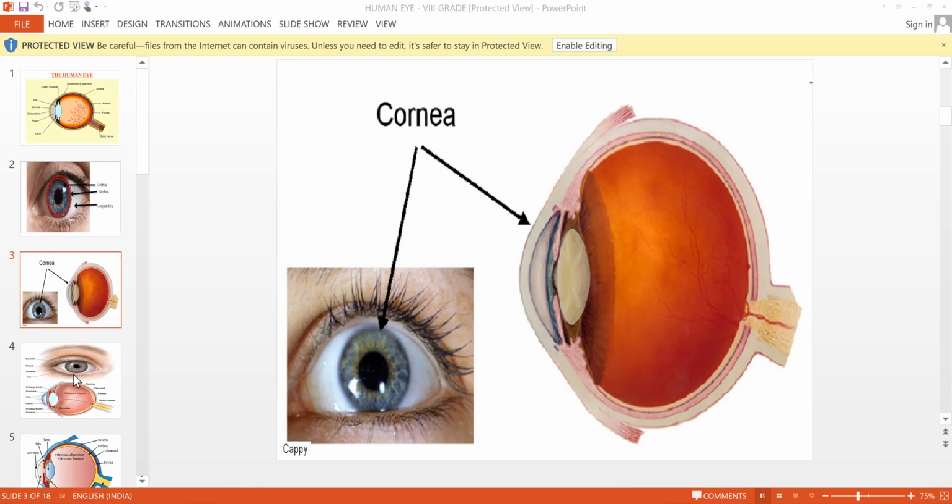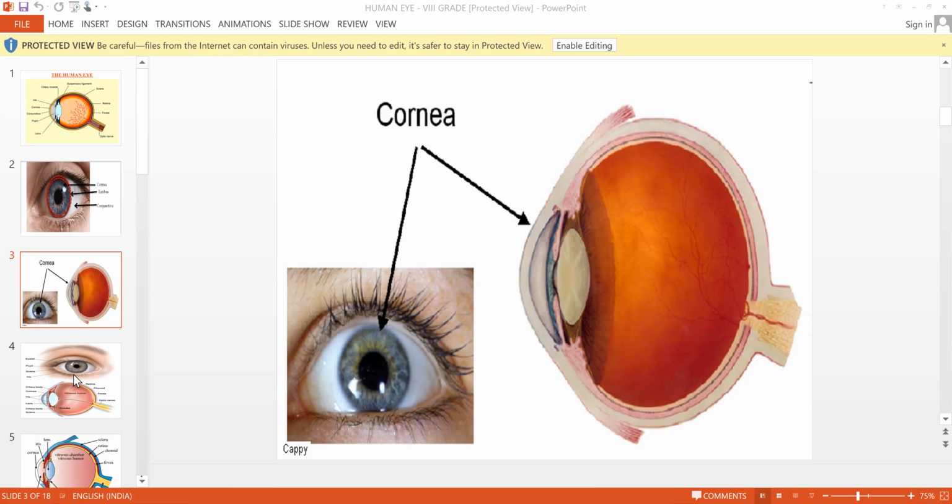Lubricating surface of the conjunctiva. Lacrimal glands. Yes, lacrimal glands. Tear glands are otherwise called lacrimal glands. They are present inside the eye, so they help us in the production of tears.